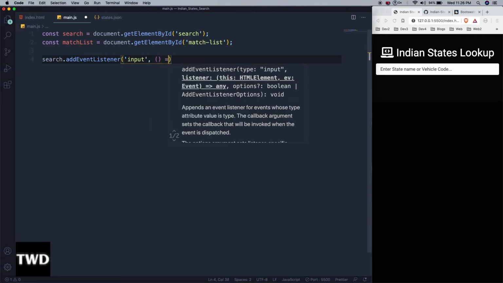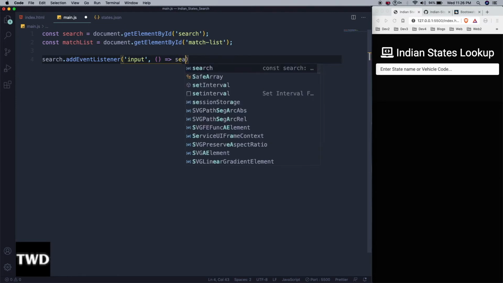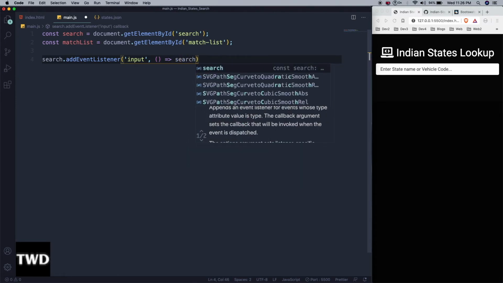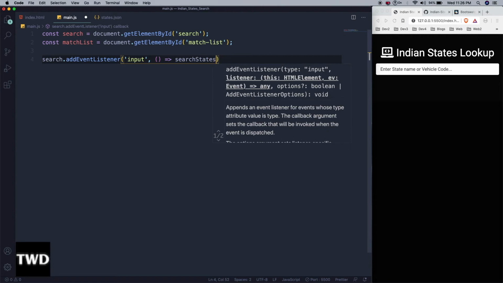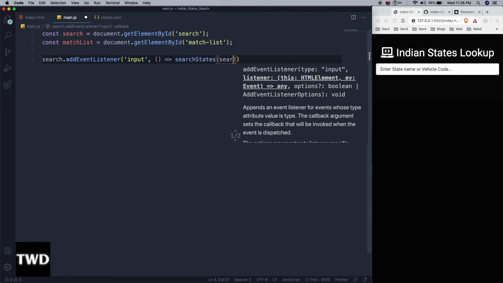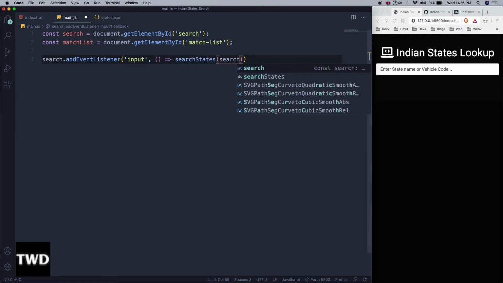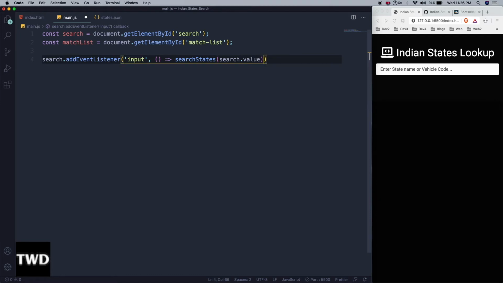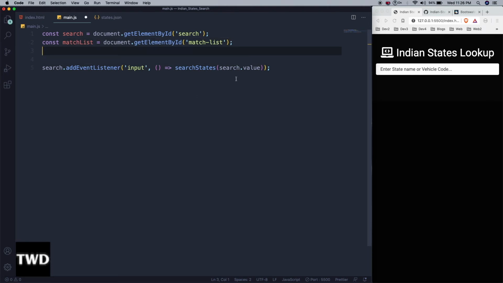So we are using arrow function, and it will do a searchStates with search dot value. Whatever is the value entered here, it will go.